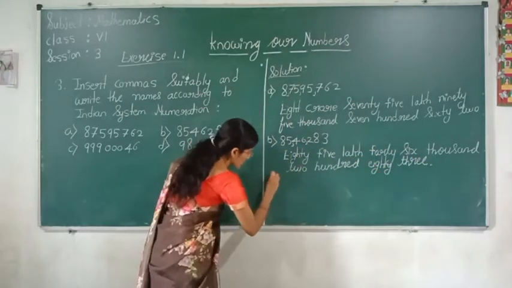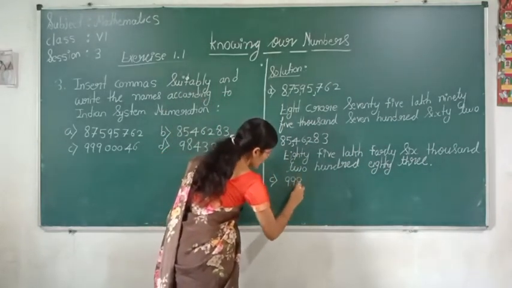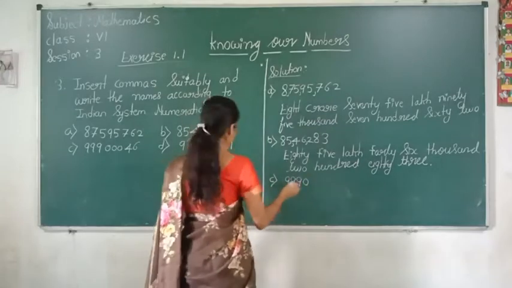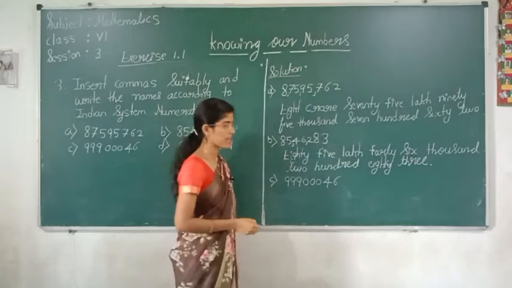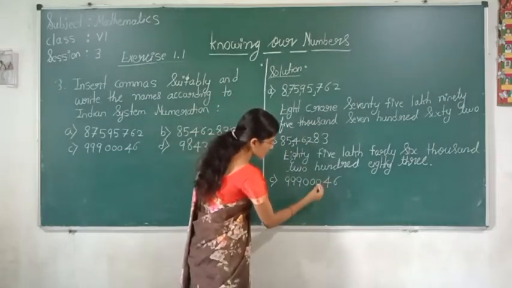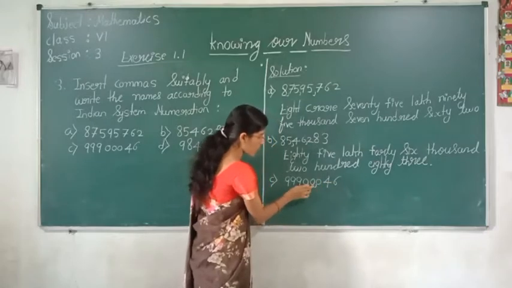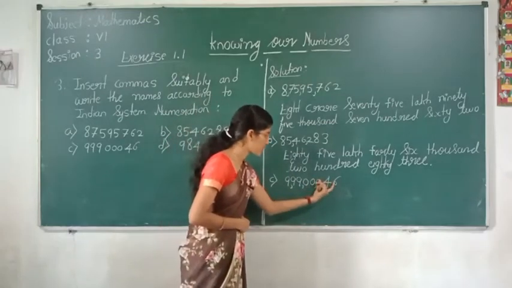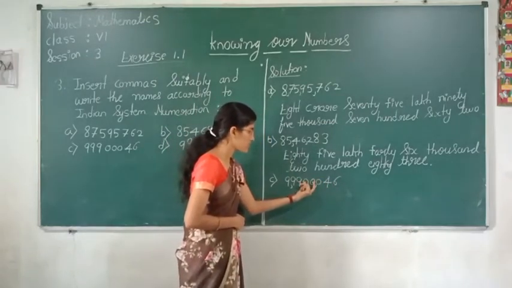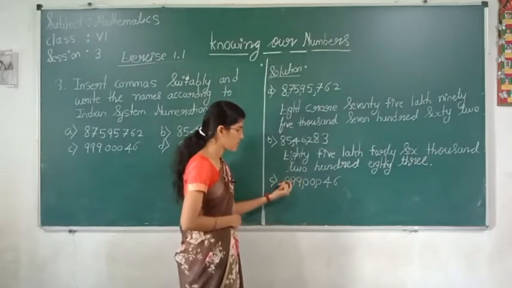Next we go for C1. That is the given number we are going to write first. So in the Indian system, again and again I am telling you, from right side after 3 digits, and from here after 2 digits we have to give a comma. Now see, this is ones period, thousands period, lakhs period, crores period.